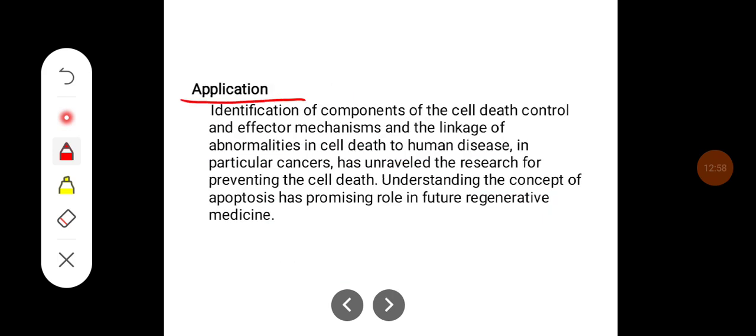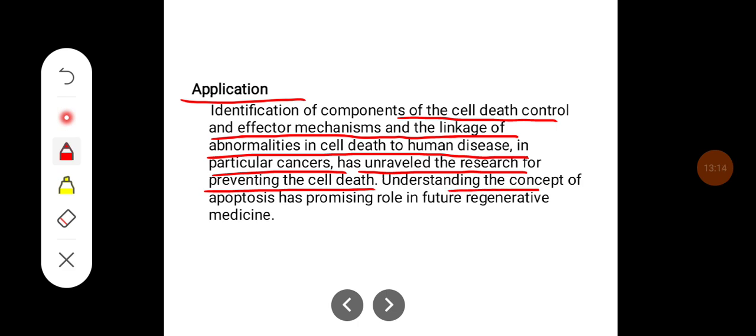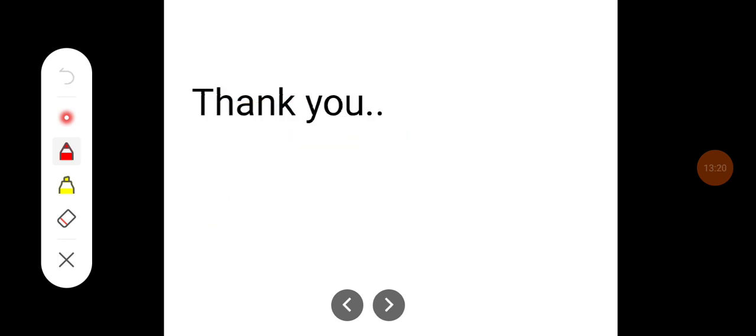Application: the identification of components of cell death control and effector mechanisms, and the linkage of abnormalities in cell death to human disease, in particular cancers, has unraveled the research for preventing cell death. Understanding the concept of apoptosis has a promising role in future regenerative medicine. So this is in brief about apoptosis. Thank you.